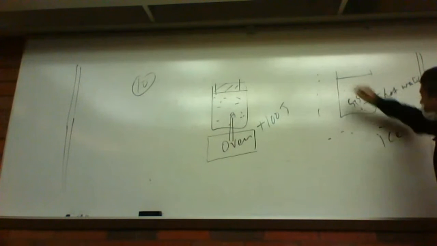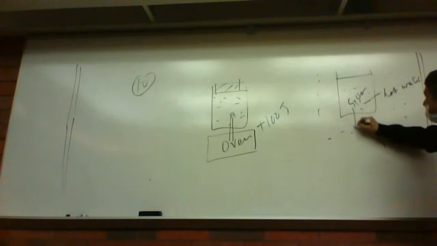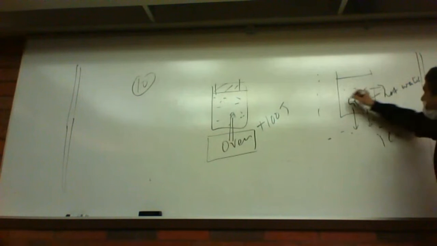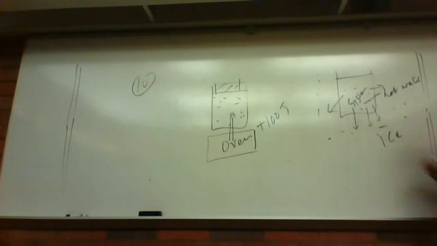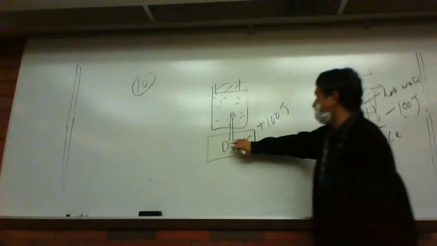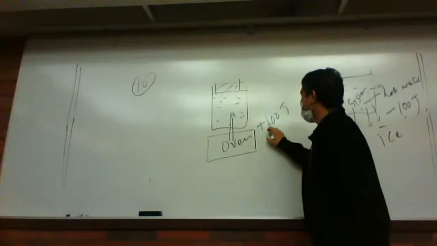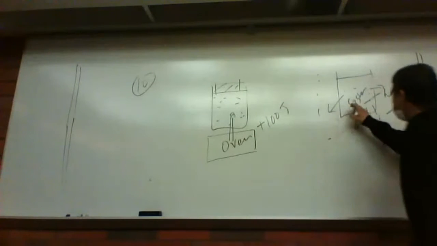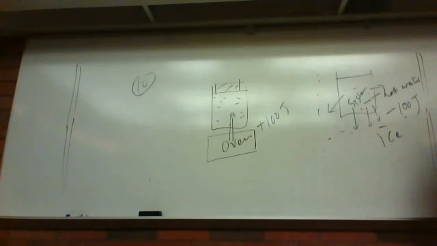I am stirring this hot water and I put it in the ice, and the heat goes out from this cup, from this wall, and this becomes cold. So maybe you lose 100 joule of heat energy from here. My system lost 100 joule of heat energy. Listen: if my system takes in heat energy, I give the plus sign. If my system loses heat energy, I give the minus sign.